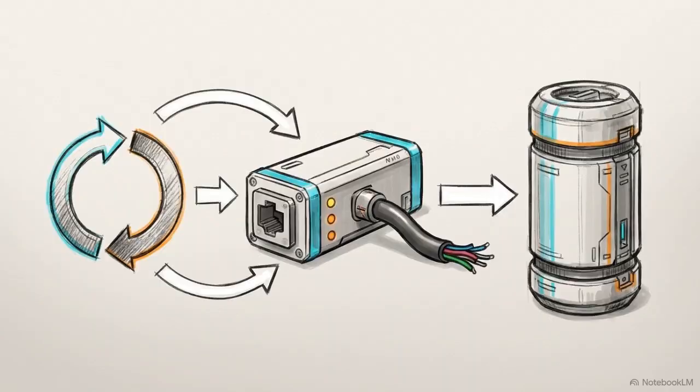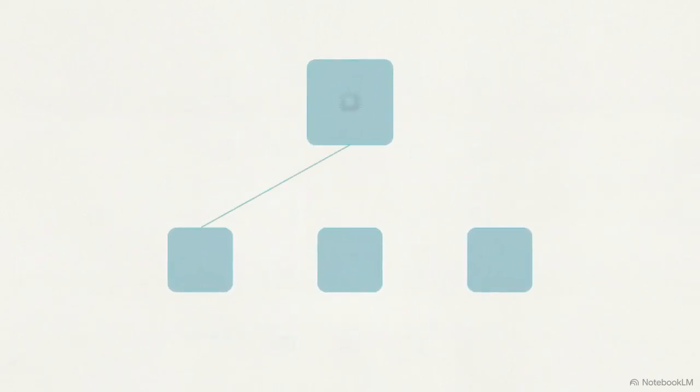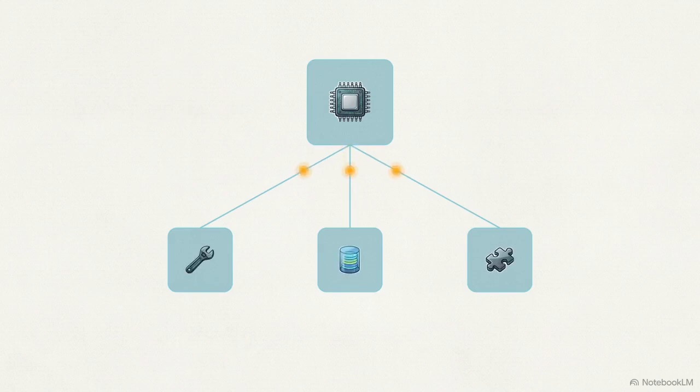When we combine the ReAct loop, tool execution, and RAG memory into one system, we arrive at a smart agent architecture. For complex workflows, we scale this into a multi-agent system. In this hierarchy, a manager agent analyzes the goal and spins up specialized worker agents, each with its own tools and memory to execute subtasks in parallel.